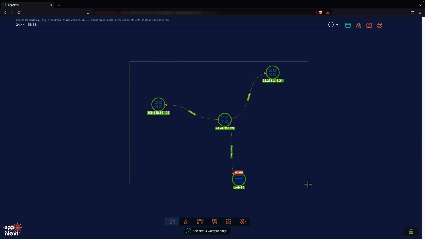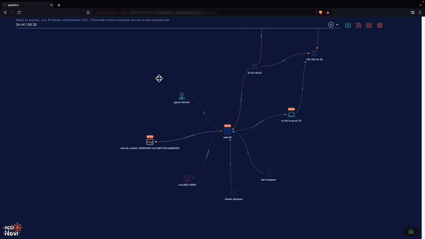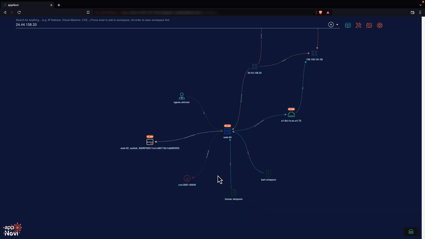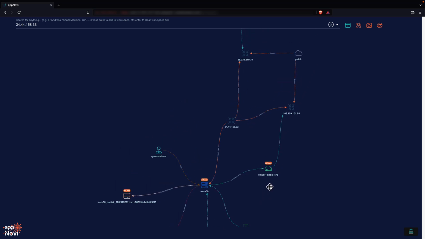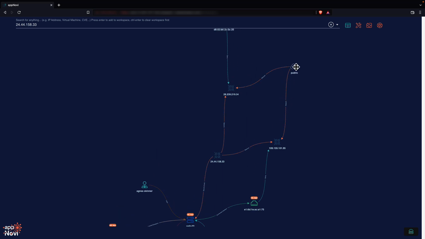To gain more context, I can continue to expand relationships of assets. Now I can see who's logging into this asset, connections to other hosts, CVEs associated with the asset coming from my scanner, and ownership of the asset. I can also see the MAC address, and I can see the next level of network connections. I can continue to expand and organize this data.